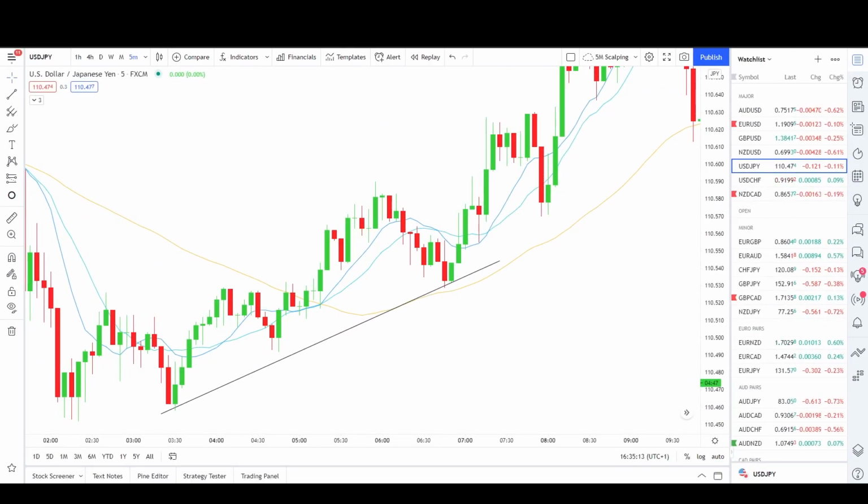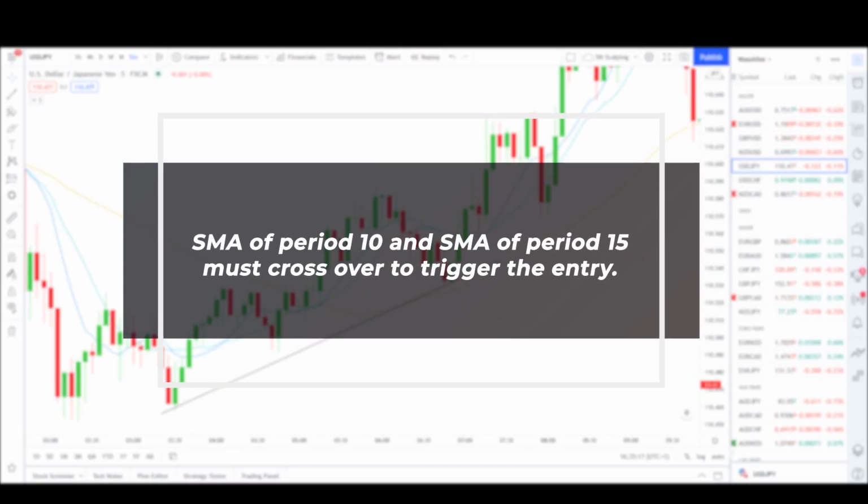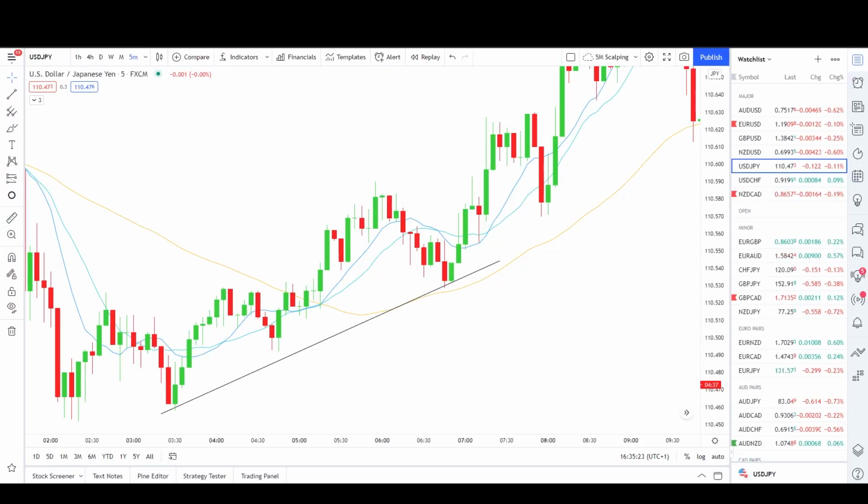Now the most important step in this strategy is to actually use our 10 and 15 moving averages, since these two bodies must cross in order for us to enter the trade. Once the 10 period moving average crosses over the blue one and the candlesticks are fully above them, we will enter long. We can definitely see that the 50 MA is trending lower than the price, and we also have a micro trend to the upside, indicating the bullish momentum.